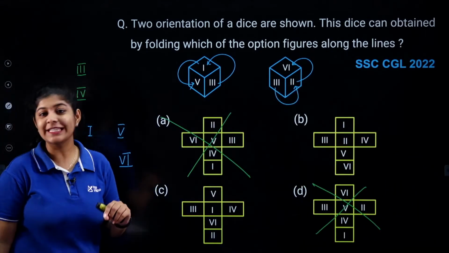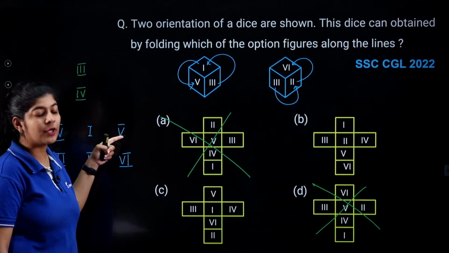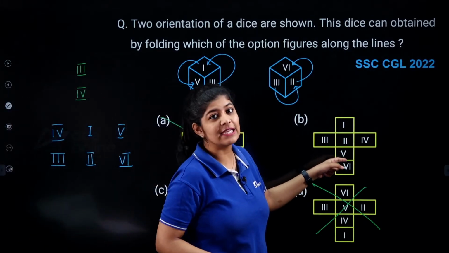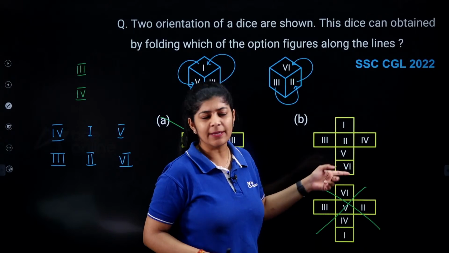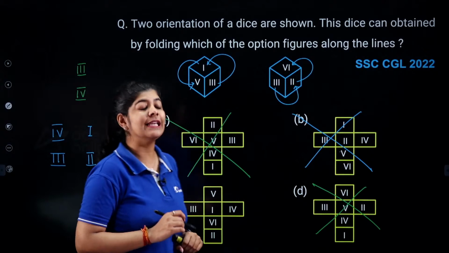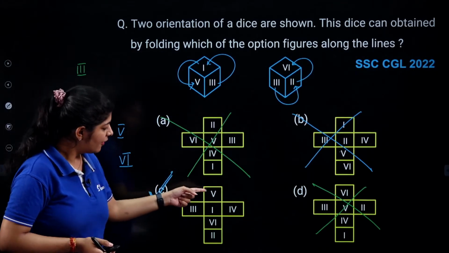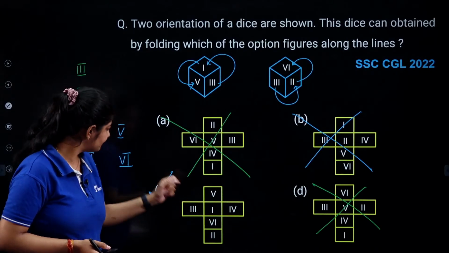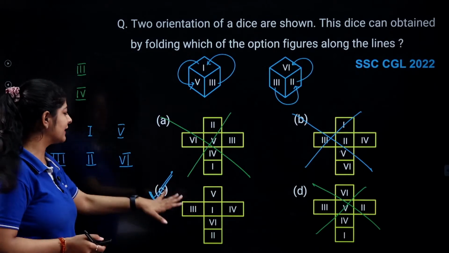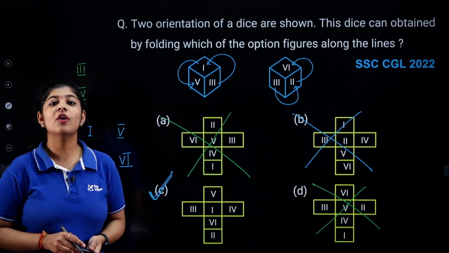Let's see whether your answer is correct or not. So here we can see that the opposite pair of fifth is 6. In this one, 5 and 6 are given as adjacent faces. So can it be possible? No. So option number B is eliminated, and the correct answer over here is option number C. We can check as well. Fifth is opposite to 6, first is opposite to second, and third is opposite to fourth. So the correct answer over here is option number C.